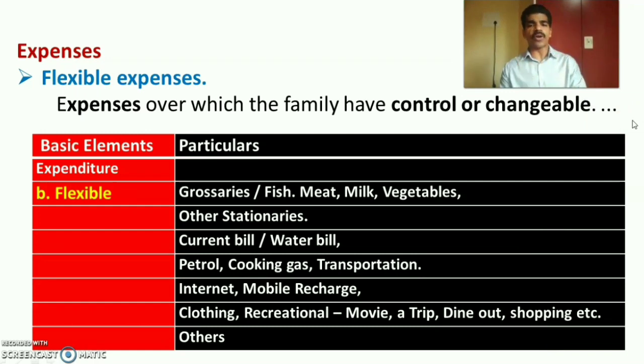Here the family has strong control, and these expenses can be changed according to the likes and willingness of the family. Flexible expenses include groceries, fish, meat, milk, vegetables, the basic needs of the family, and other stationery they may need during the month. Then the current bill, water bill, petrol, cooking gas, transportation amount, money paid for internet and mobile recharge, clothing of the family members, and recreational purposes such as a movie, a trip, dining out, shopping, etc. All of these come under flexible expenditure.